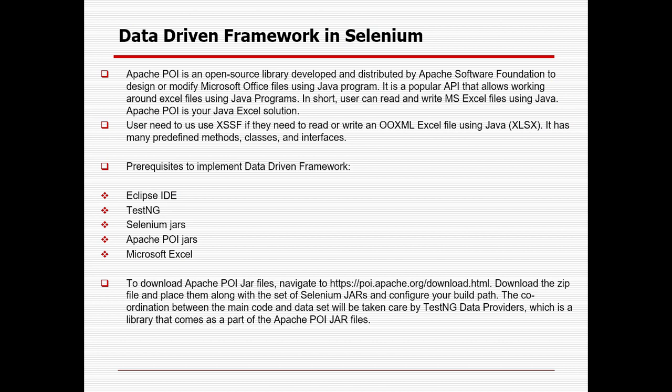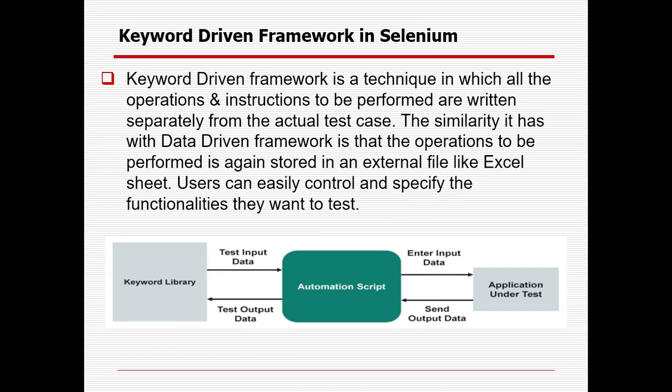Okay, so what is keyword driven framework? In the data driven framework, we are trying to pass the different data combinations. But here in the keyword driven framework, we will try to add all the keywords in our Excel sheet, and with those keywords, we will try to interact with our application under test.